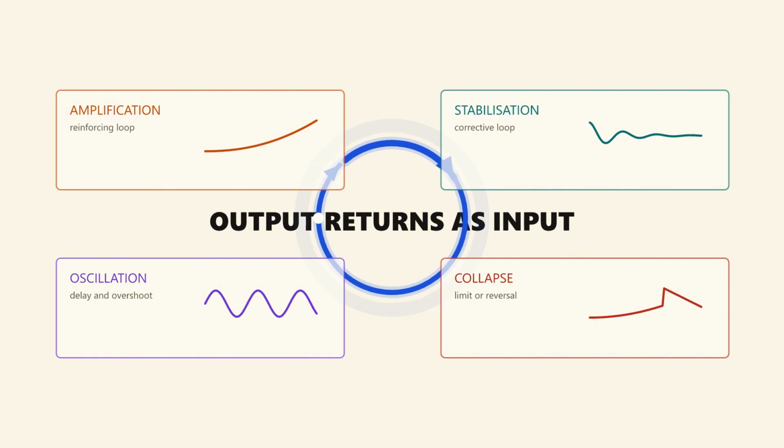Once you can see that return, you can ask what kind of loop it is and what else is shaping it. This is why the film keeps returning to the same arrow. It is not decoration, it is the diagnostic tool. Read the behavior by reading what returns first.